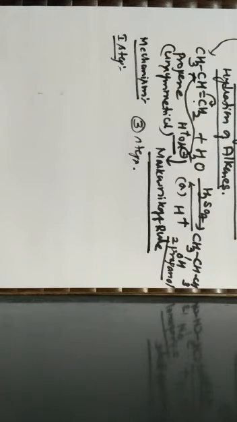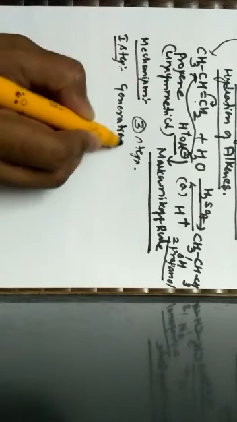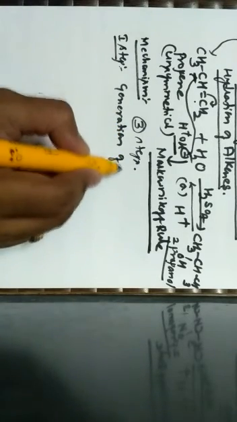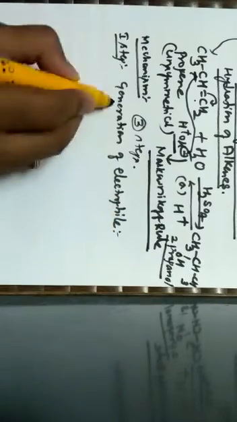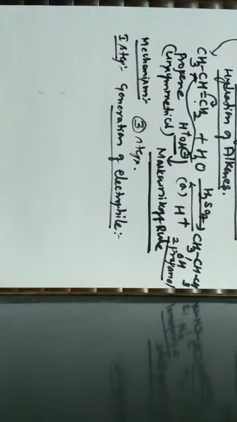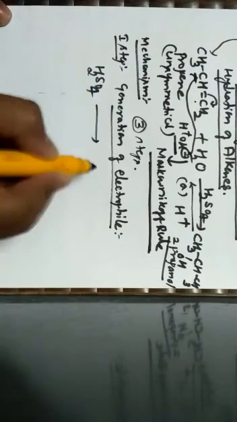Here we have to generate an electrophile first. Now a question comes: how is this electrophile generated? The electrophile is generated by the ionization of what?